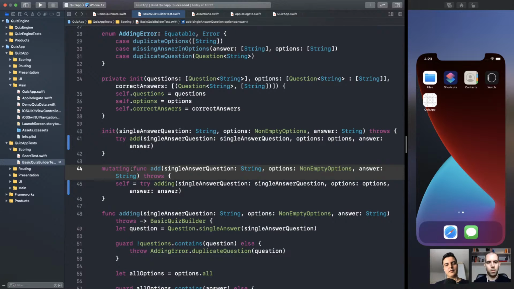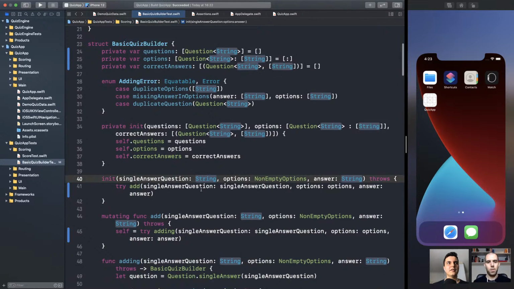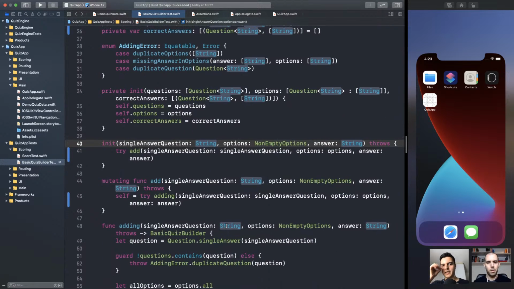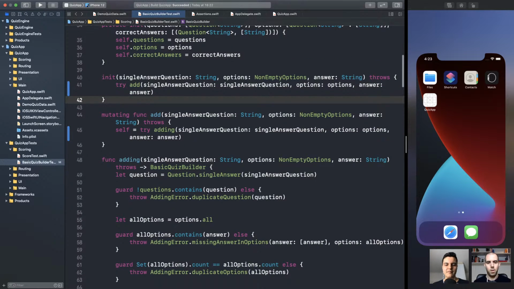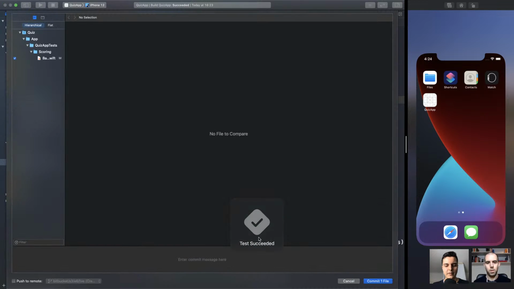That's it. Because this is a struct and the compiler will enforce also the discipline on mutation, right? Especially around mutation. Structs are usually a safer choice for builders. So I recommend you create builders usually as structs. Make sense? The structs are passed as copy as well. So they are safe to pass around. You don't need to fear another component mutating it if you don't want that to happen. So here we're going to keep both implementations. Okay? Awesome. Run the test again and let's commit. Remove the duplication.